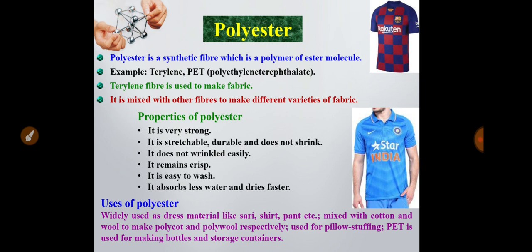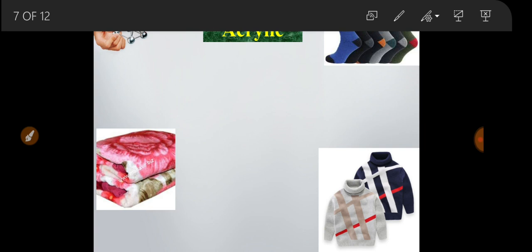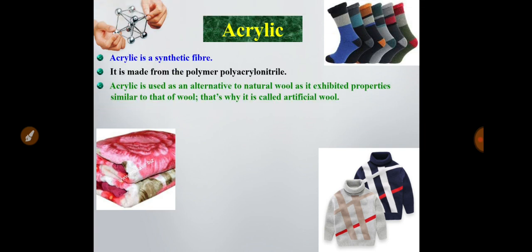Now I will discuss the fourth and last synthetic fiber, that is acrylic. You have seen that socks, sweaters, blankets are mostly used in the winter season. That's why it is like a wool material. Acrylic is a wool-like material.